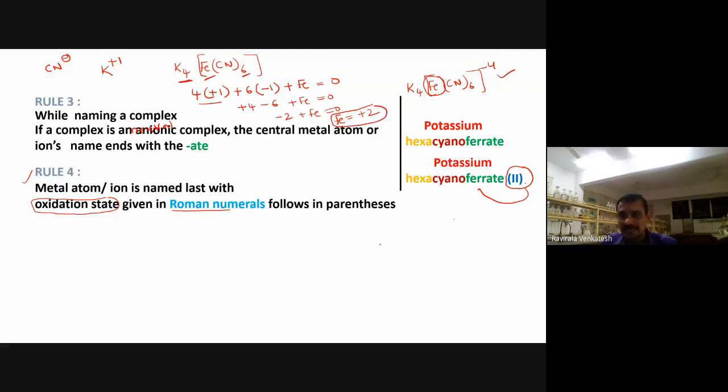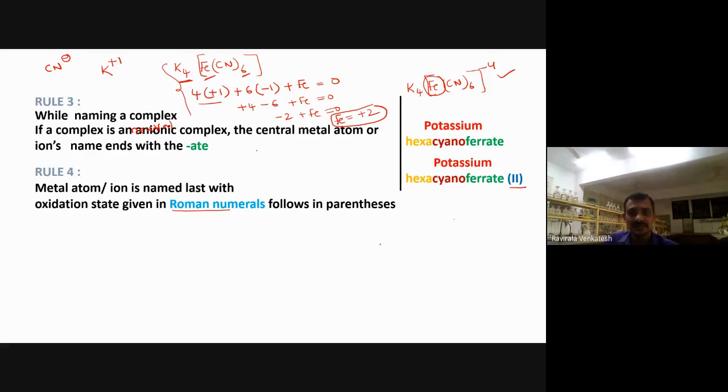Now, what is the oxidation state of iron in this complex compound? 2. Don't write 2 like this. You have to make a bracket like this, and put that 2 in Roman letters inside the brackets. Writing the oxidation state here is also very, very important. This is the 4th rule, a very important rule. In this way we can calculate.